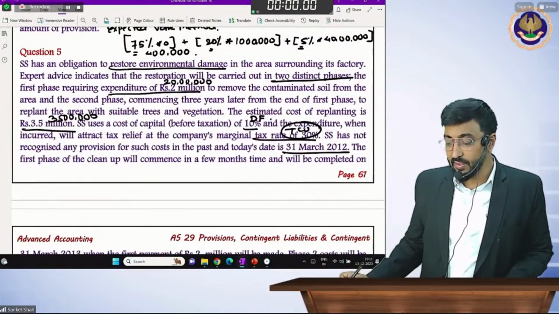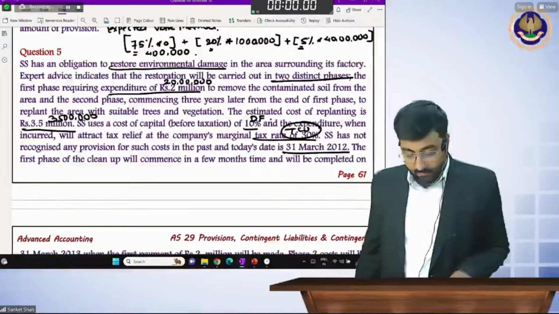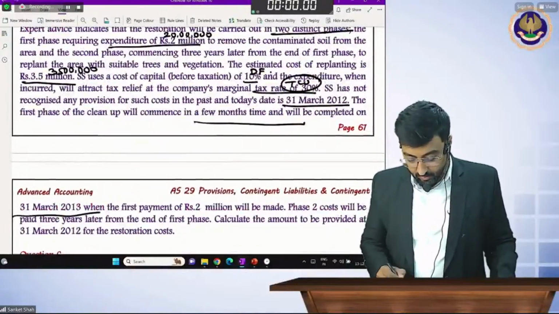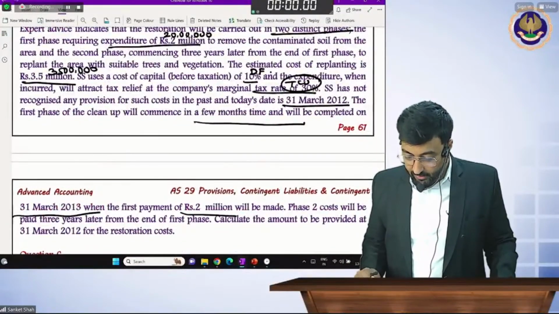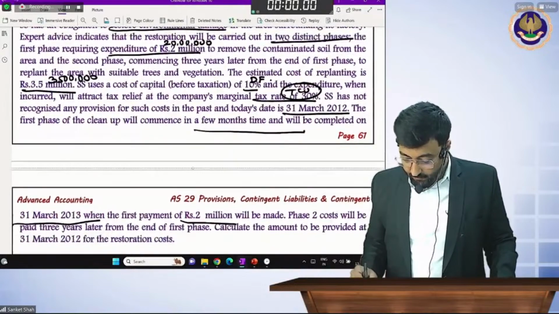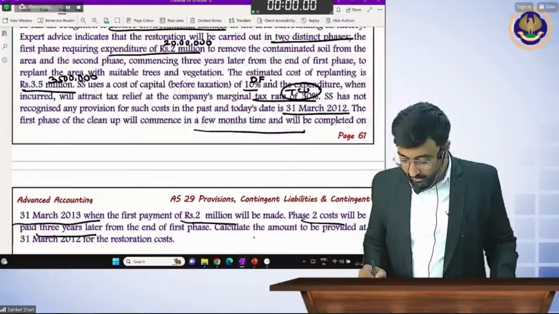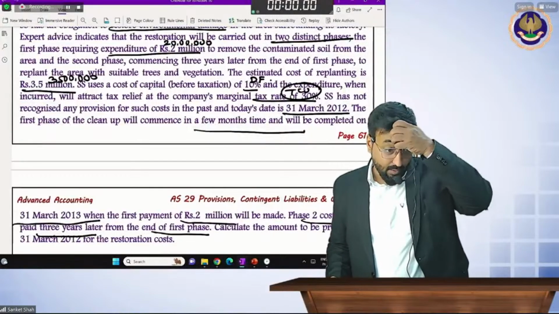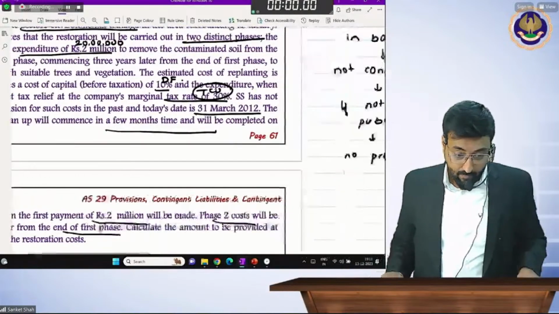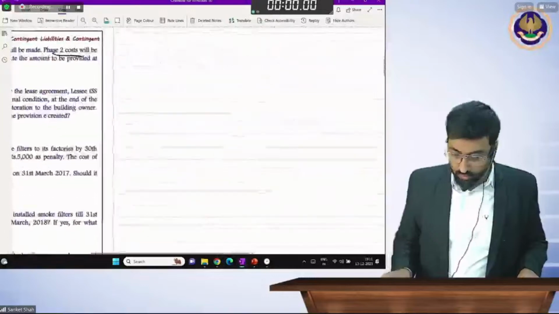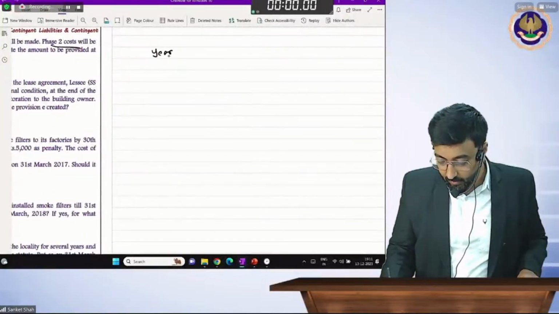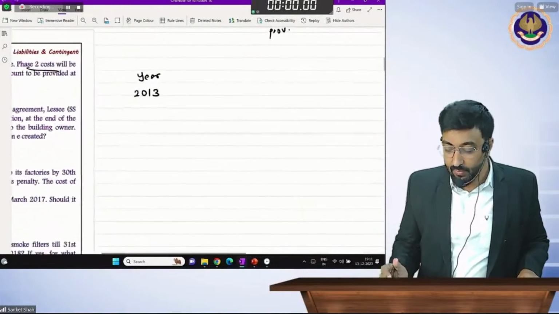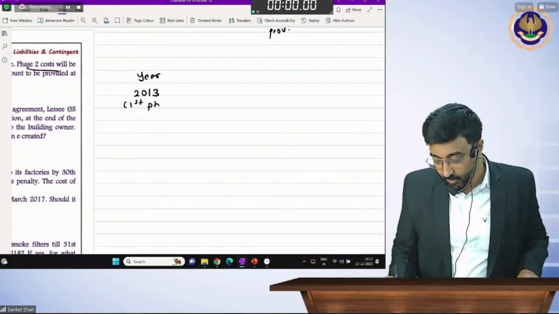Today's date is 31st March 2012. The first phase is after 1 year, that is 2 million. And phase 2 is after 3 years from the end of the first phase. So see, year 13, you will complete the first phase.